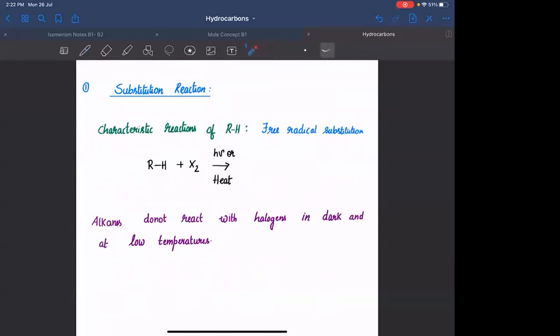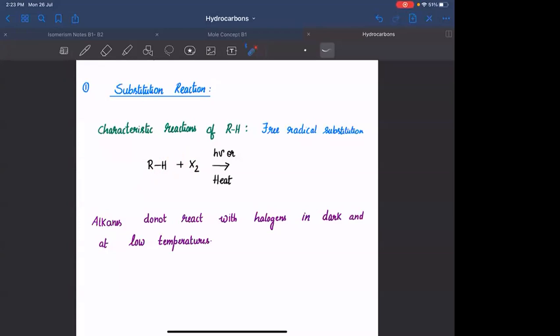What is meant by substitution? First of all, understand what is meant by substitution. In the substitution, you will be replacing one of the atoms on the alkane with another group. In this case, if I am reacting RH with X2, I will be substituting this particular hydrogen with halogen. Hence, it is called as substitution reaction.